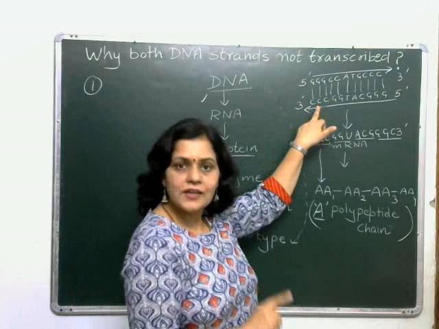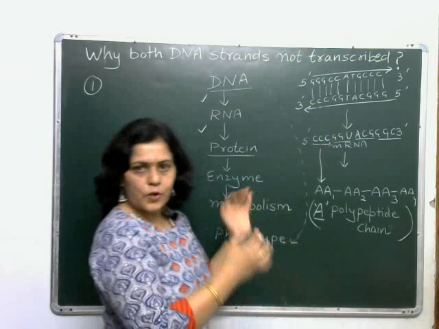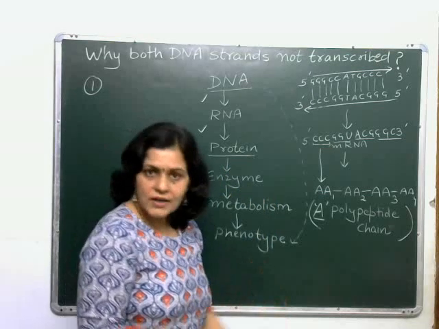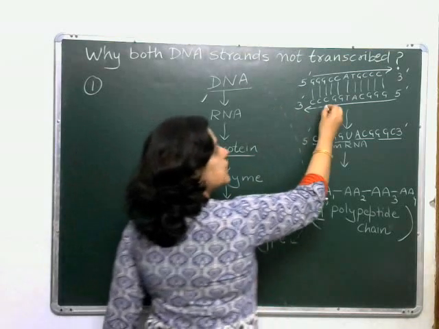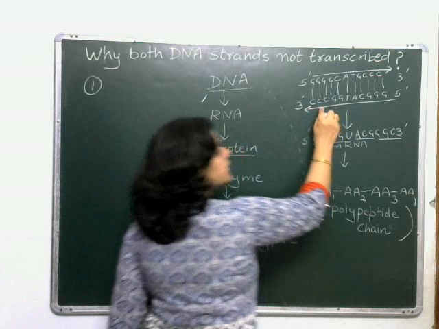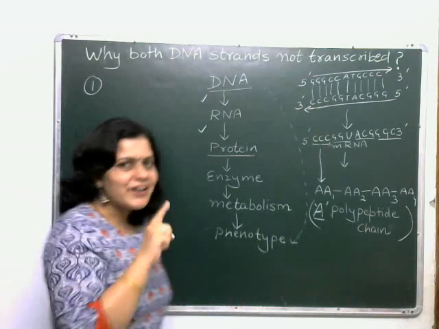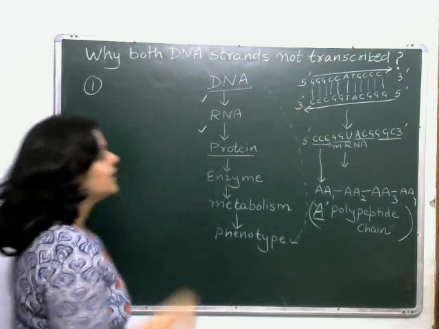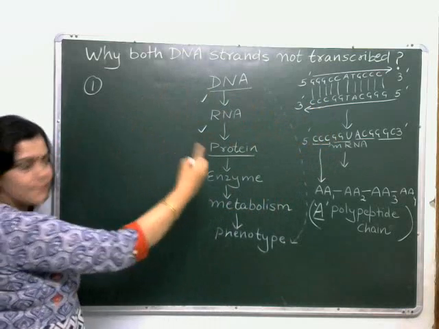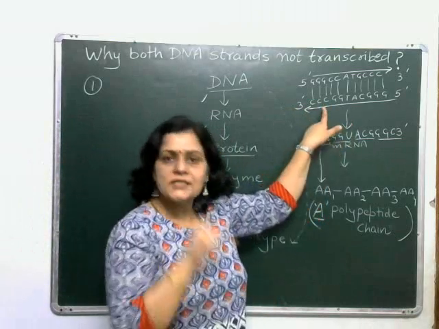If this strand of DNA is also transcribed, okay, we are taking a problem. We are just talking about if this happens, then what is the result. Actually it doesn't take place in nature, doesn't take place inside the cell. So let's now make RNA out of this DNA strand. As you know, DNA strands are not identical, they are complementary to each other. Now, if this strand gets transcribed, let's make an RNA that is complementary to this strand of DNA.